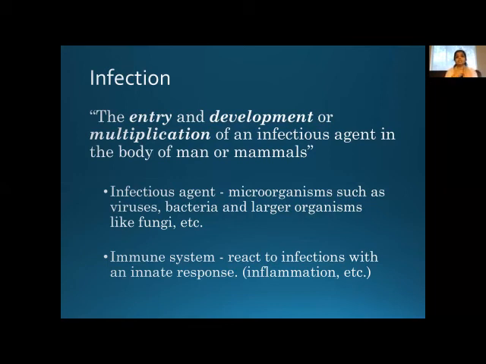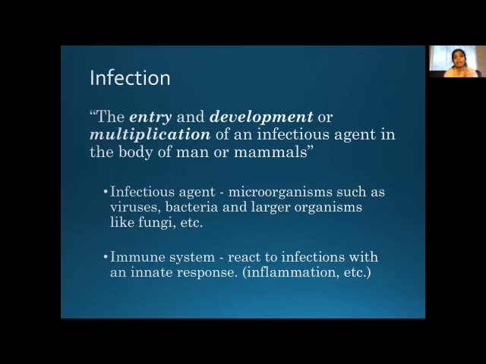So our immune system also plays an important role in getting the infection. If it is good, then the infective agent, even if it enters inside, will not multiply or develop. But if your immune system is low, then as soon as it enters inside, it will develop or multiply. So remember this. For the infection to occur, it needs two factors importantly. One, entry of the infective agent inside us. We need to have a portal through which it enters inside.